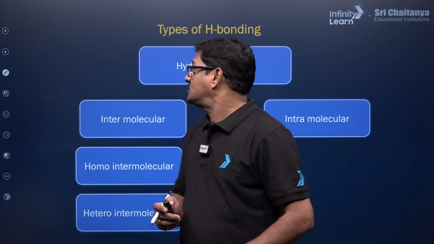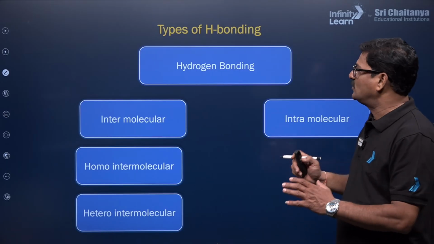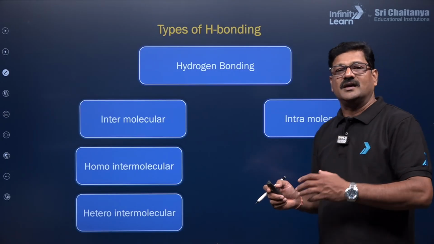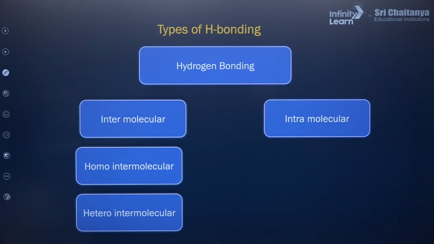Okay, dear students, we have two types of hydrogen bonding. One is intermolecular hydrogen bonding and the other is intramolecular hydrogen bonding. What is the meaning of intermolecular hydrogen bonding?